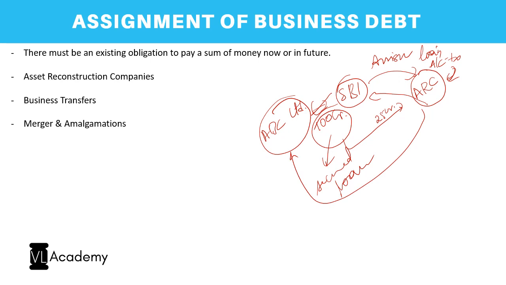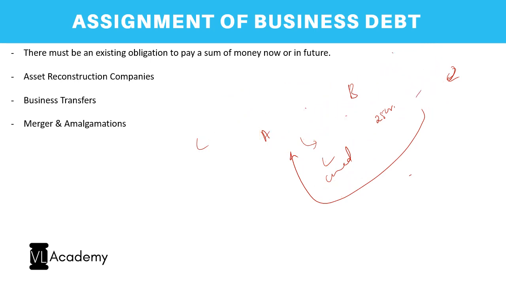Now we are talking about assignment of business debt. So for ABC, 100 crores is the business debt. What if ABC is assigning it to someone else, some third party from which SBI shall now recover? That is what assignment of business debt is. And how does that happen? Let me explain. I have explained the concept of asset reconstruction companies. They basically buy away loan accounts from the banks. So do not get confused. ARCs never buy the obligations from the companies. They actually buy it from the bank. So that is the role of ARCs.